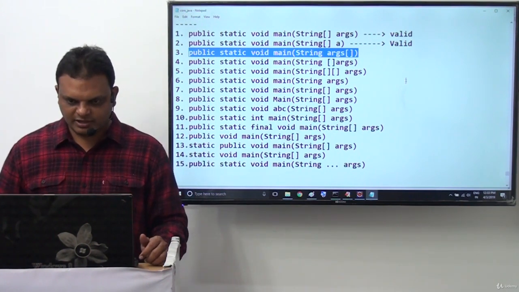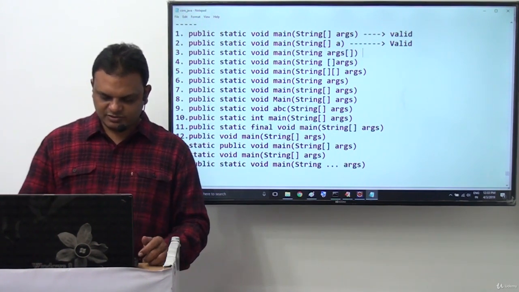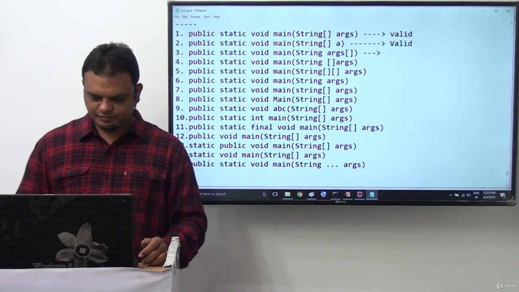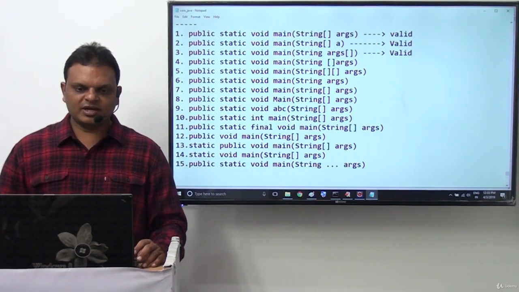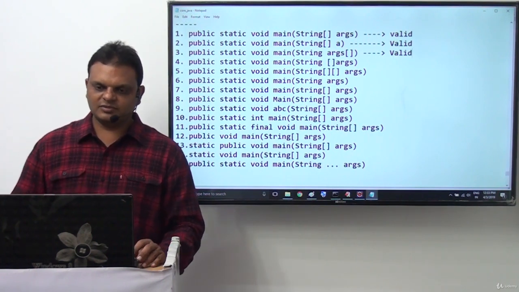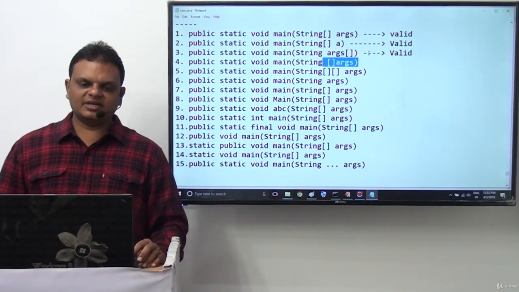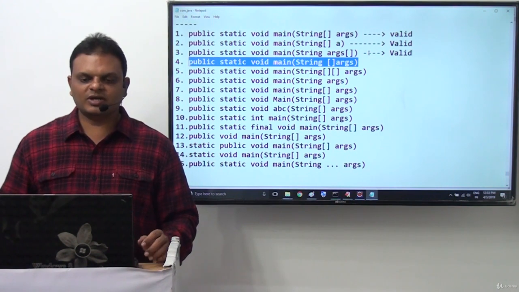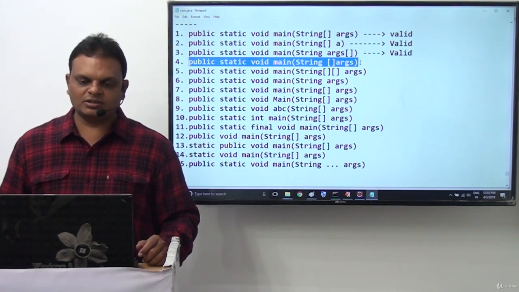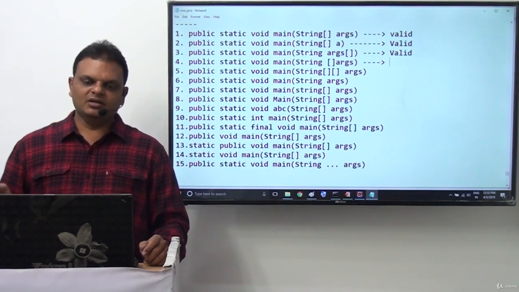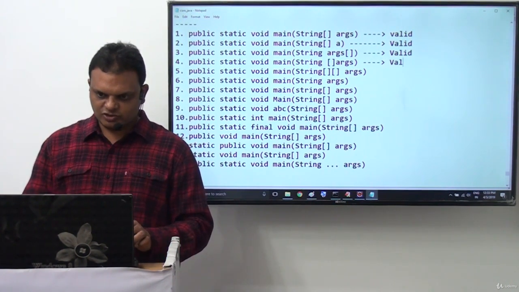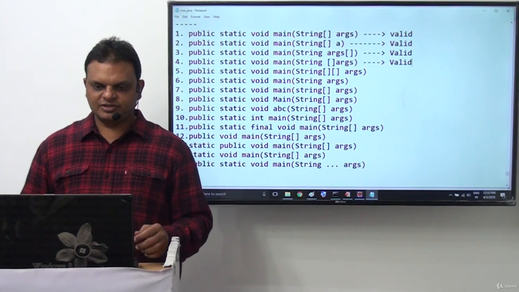So this syntax is valid directly: public static void main(String args[]). In the next syntax, public static void main(String[] args), the square brackets are provided before the args variable. Still it is valid. No problem.